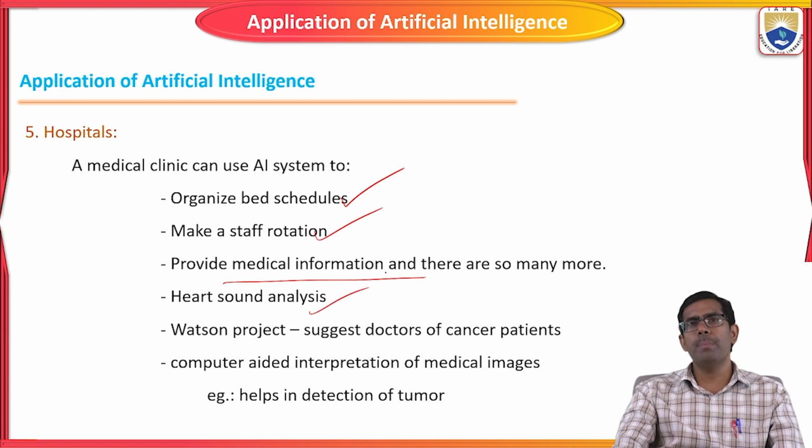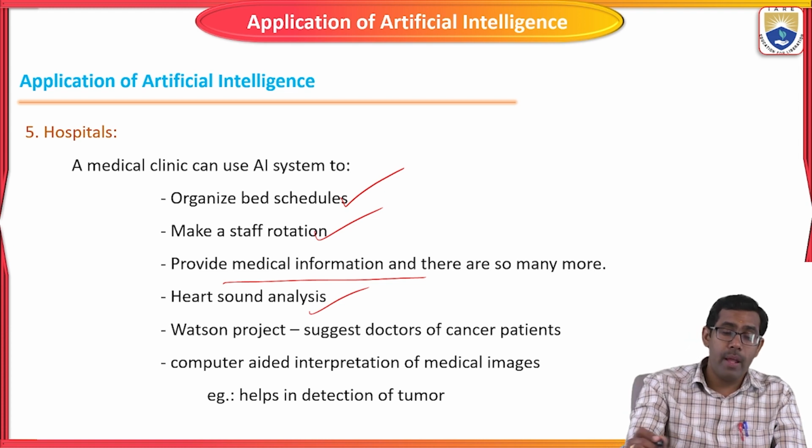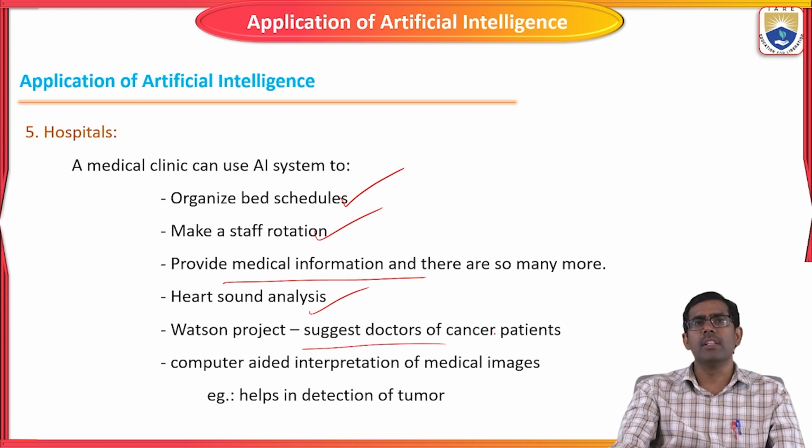Nowadays we can predict heart sound analysis using some AI applications. If you have an app on a mobile, we just hold that mobile in hand and it will predict the heart sound analysis: how many times per minute it will beat, and how much time it should take. Like that, it will give some analysis based on AI technologies. Okay, the next one is the project where a doctor makes suggestions to a cancer patient. The Watson project will suggest to the patient, analyzing and predicting the cancer disease in the human body.